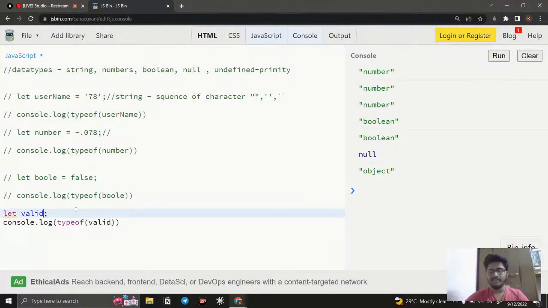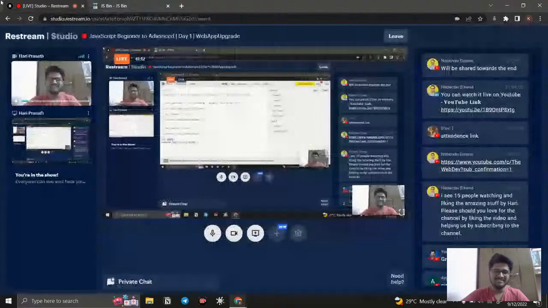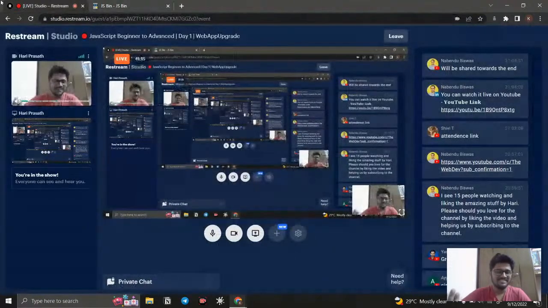If I declare a variable but never assign anything, then it's going to be an undefined data type. So undefined is nothing but a variable is declared, but the value is not assigned. But null is where the value is assigned, but that particular value is empty. A mild difference, pretty confusing, just avoid it.